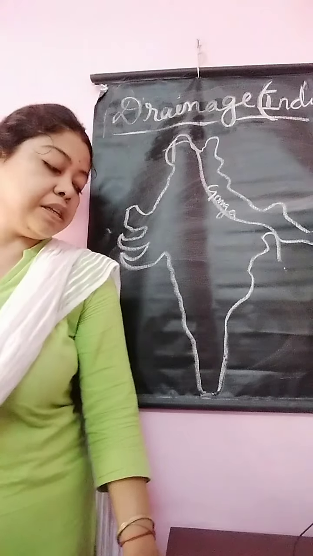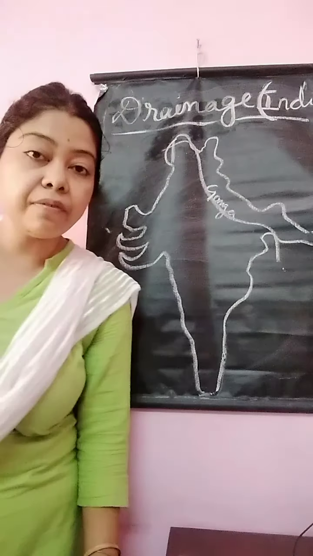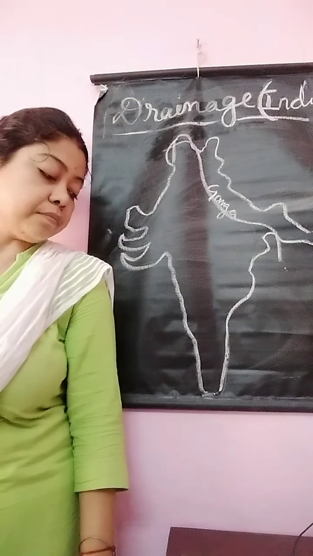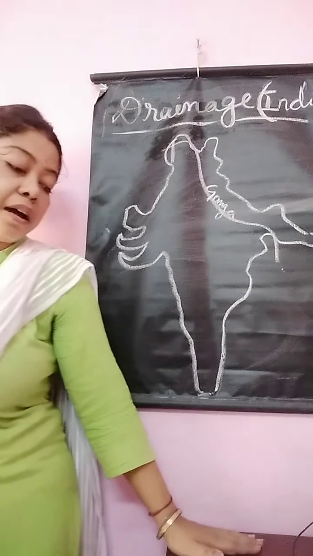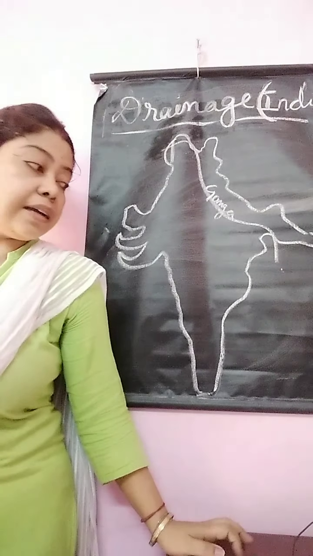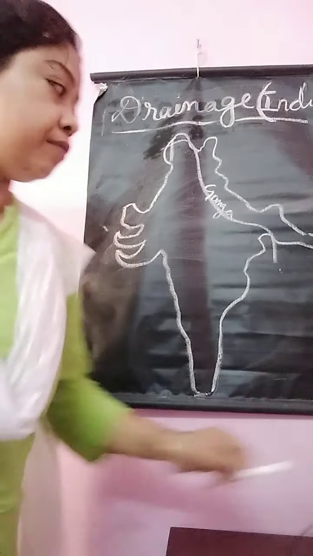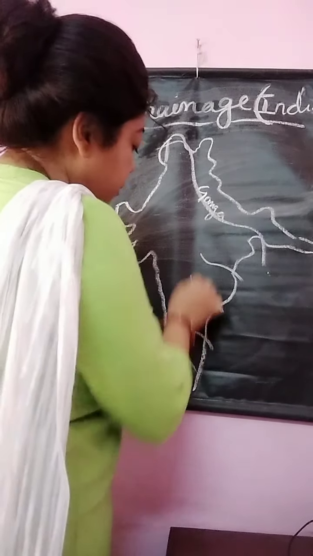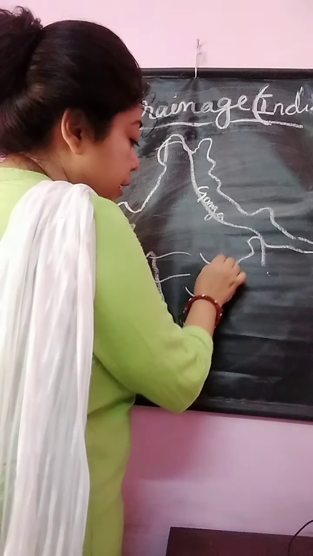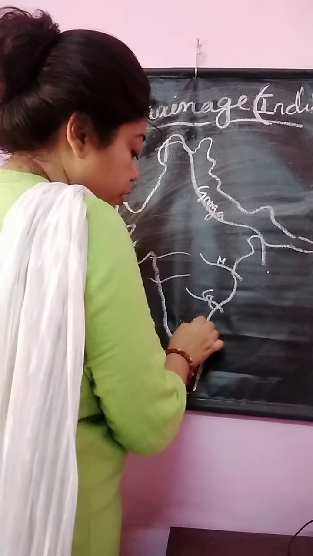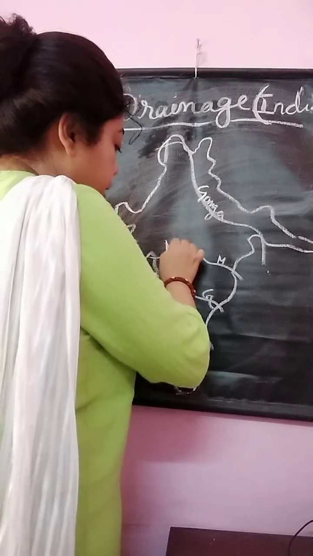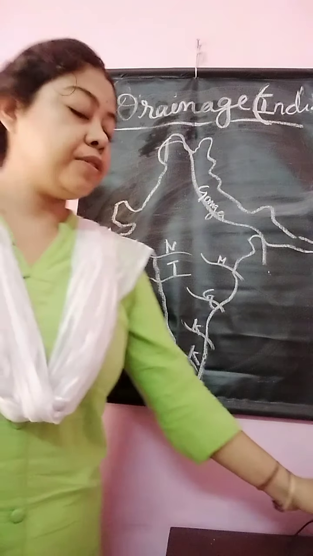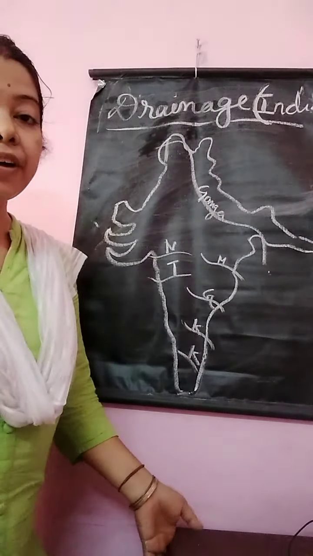The rivers of South India include Mahanadi, Godavari, Krishna, Kaveri, Narmada, Tapti. These are the rivers of South India. The important rivers of South India are classified into two parts: the east flowing rivers and the west flowing rivers. Some rivers flow eastward and some rivers flow westward.